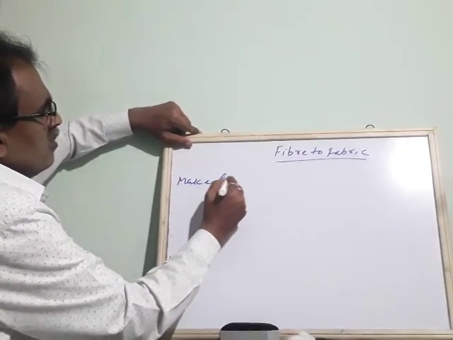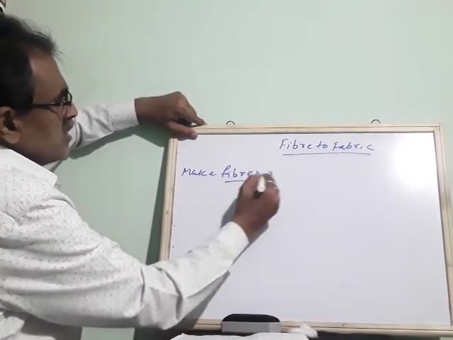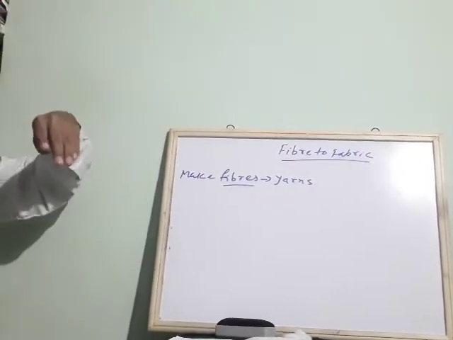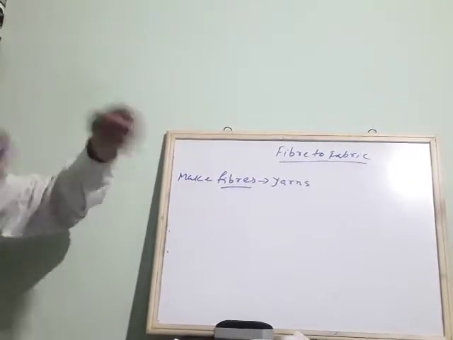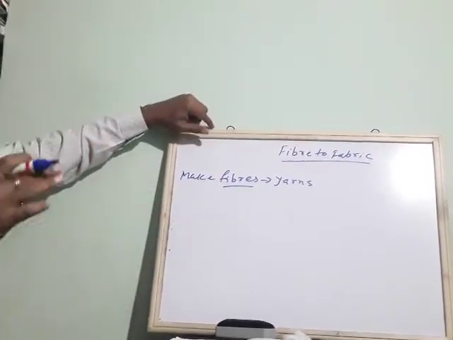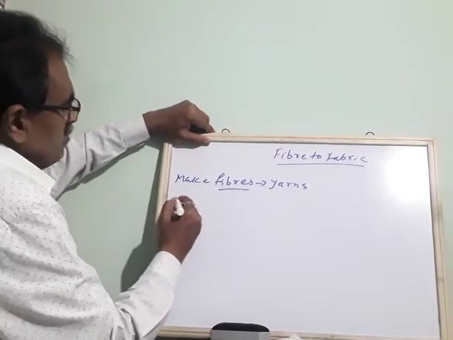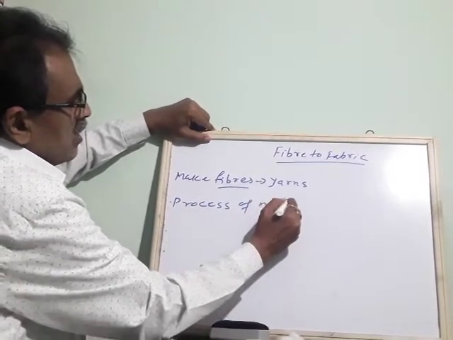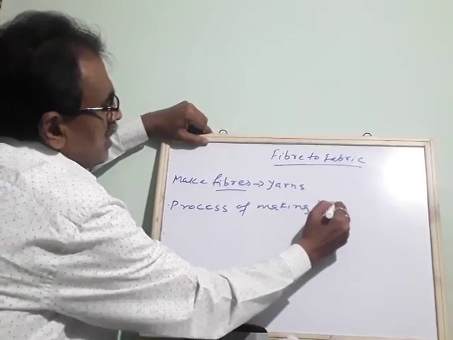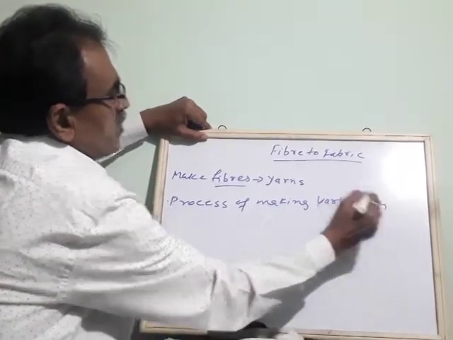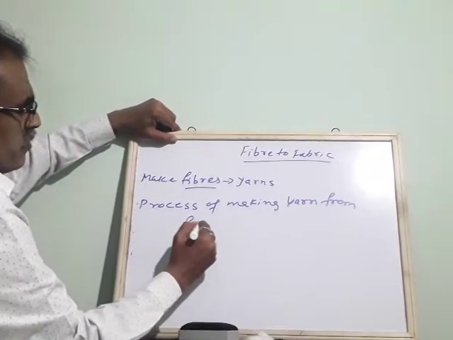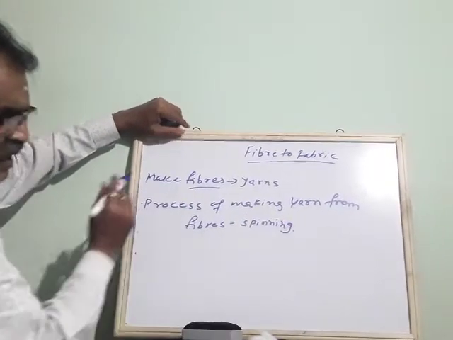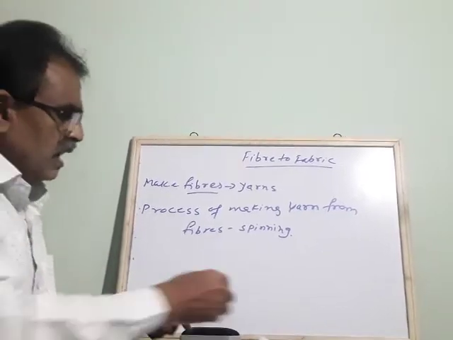Spinning means the process of making yarn from fibers, and the process of making yarn from the fibers of jute is called spinning.